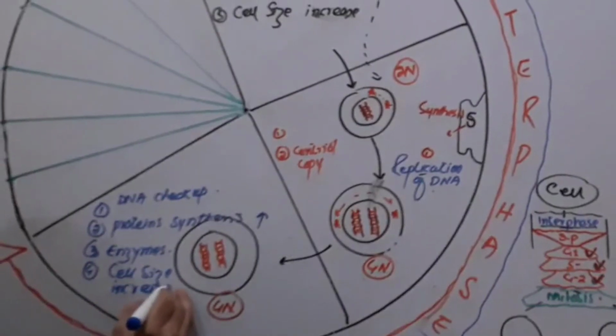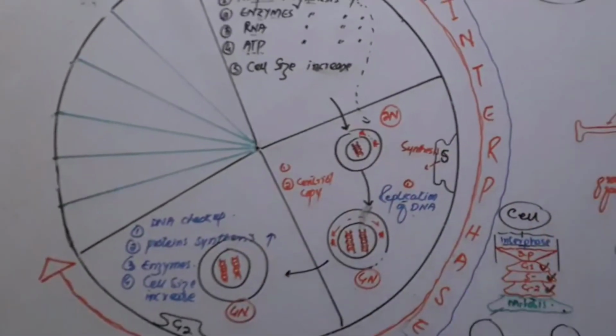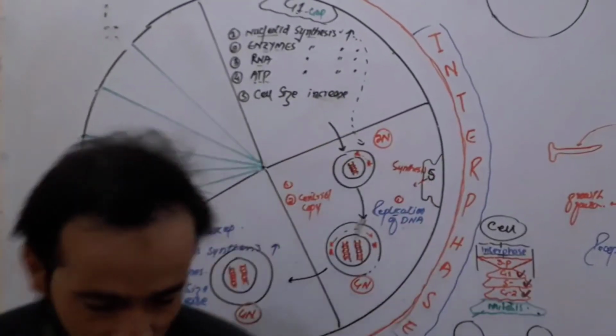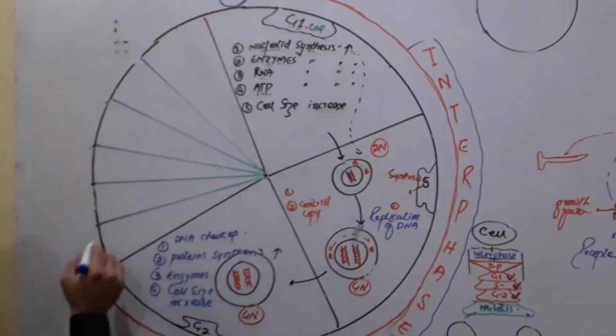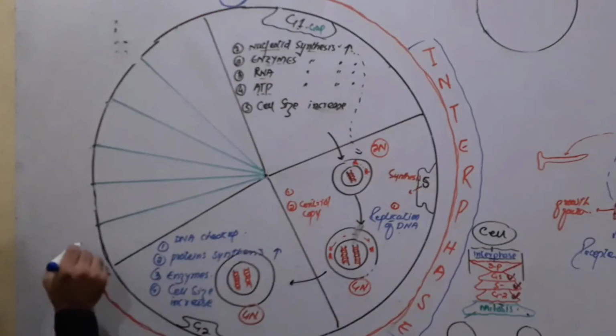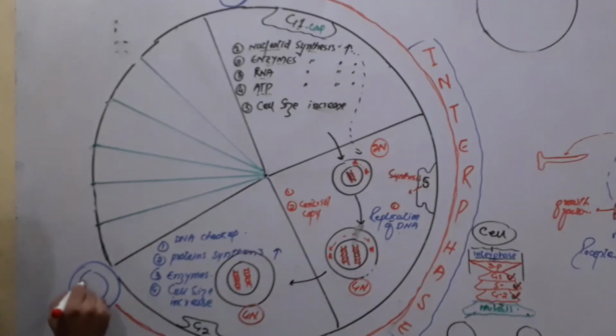So all these changes are occurring during interphase. Clear, friends? Now this cell which was here has a single amount of DNA. When the cell comes towards the M phase, it must have double the amount of DNA, double the amount of cytoplasm, double the amount of enzymes and other things, cellular organelles. Clear?